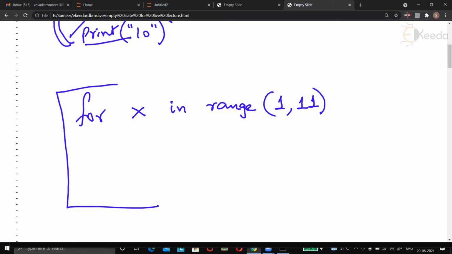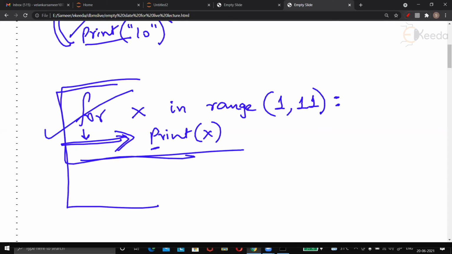For x in range 1, 11, colon, check the grammar, colon, and then print x. Check how I have written print slightly inside. I have not written this print below for. Slightly inside I have written. That's it. This is the code, and it will print 1, 2, 3 up to 10. Not up to 11. Up to 10 it will print.